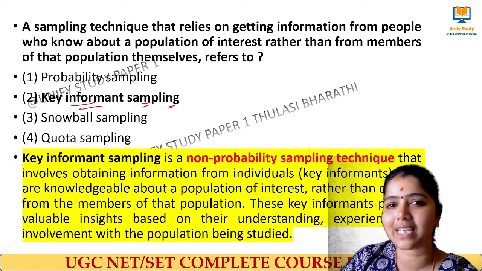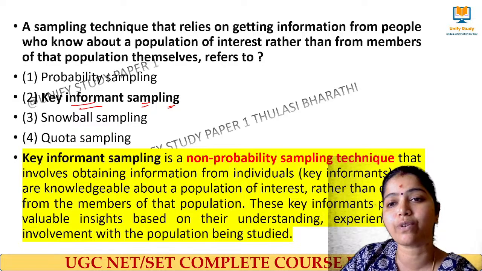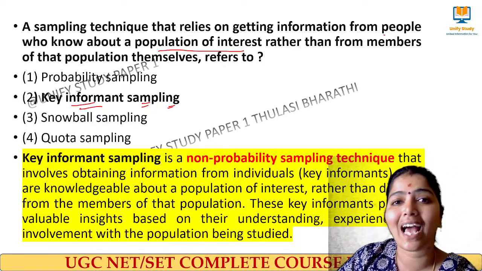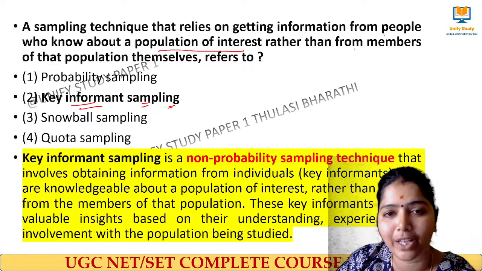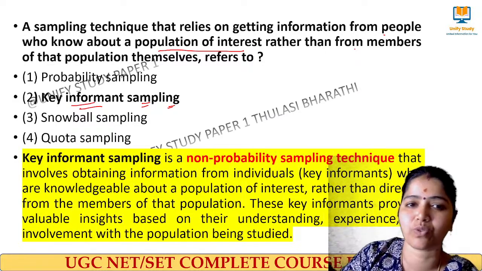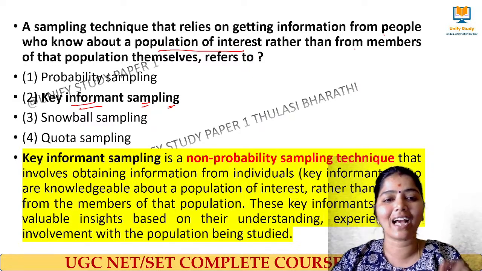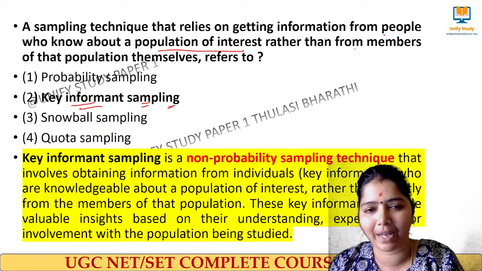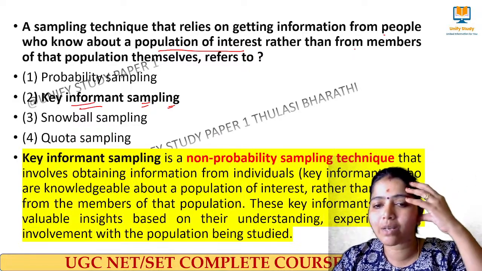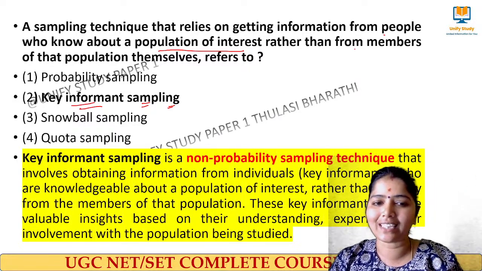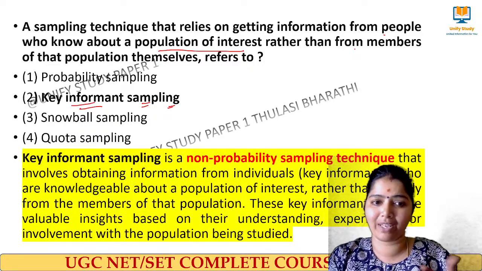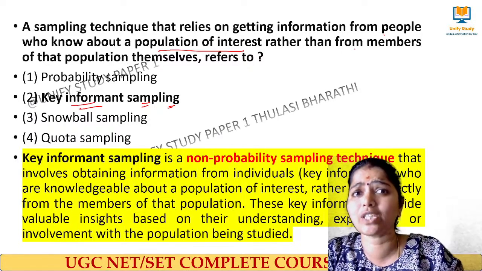So a sampling technique which relies on getting information from people who know about the population of interest rather than from members of that population themselves. There will be a population, but there will be a population of interest who refer to do that one, right? And that we call key informant sampling, which involves obtaining information from individuals who are knowledgeable about the population of interest rather than directly the members of the population, because the key informant people will have experience of what is going to be studied.